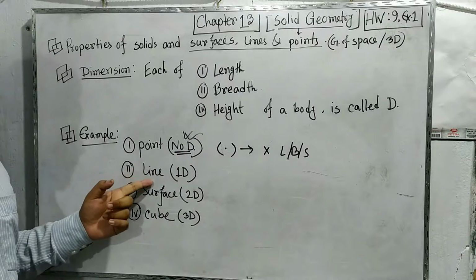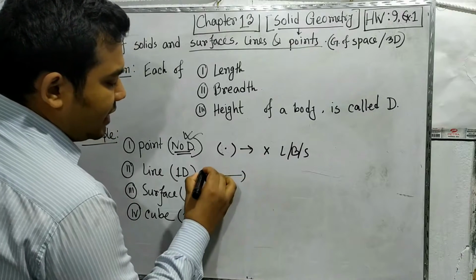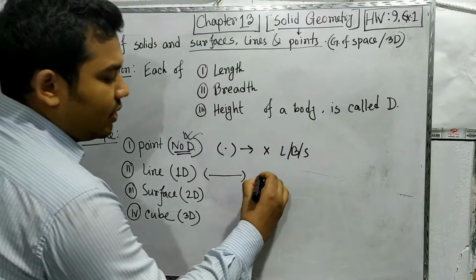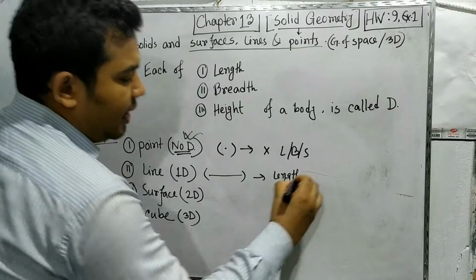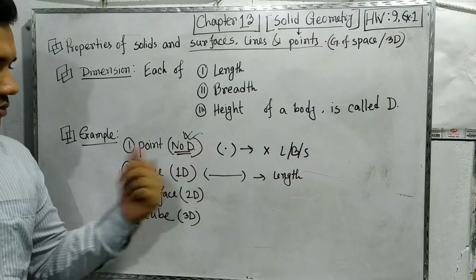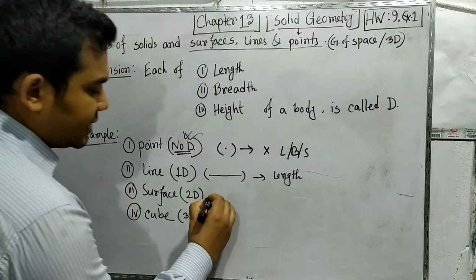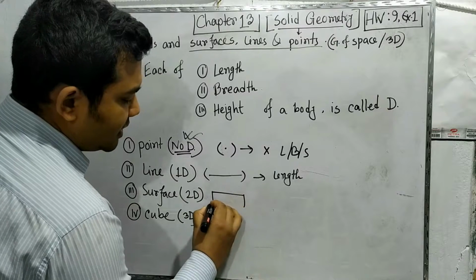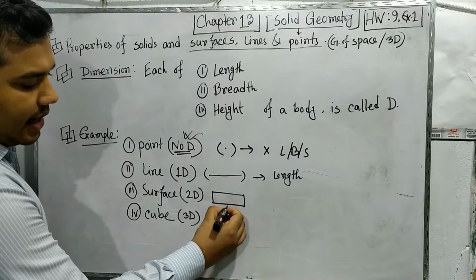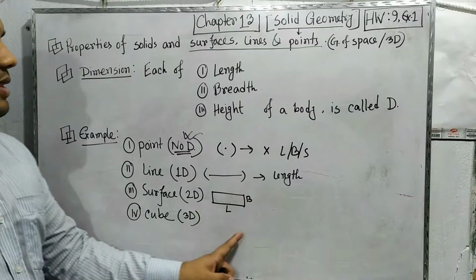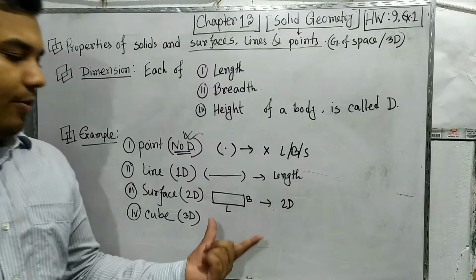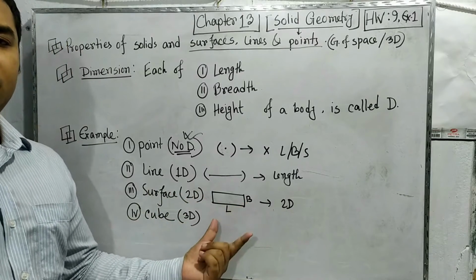Now the line. The figure of the line is like this. The line has only length, but no breadth or height. That's why we can say it is a 1D substance. The surface generally looks like this. On the surface, both length and breadth are present. That's why it is a two-dimensional body, and the example of a two-dimensional body is the surface.